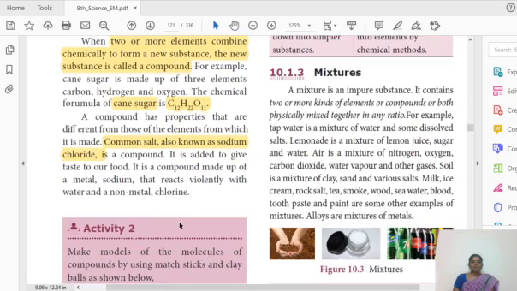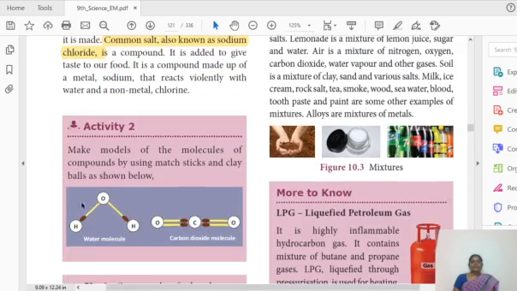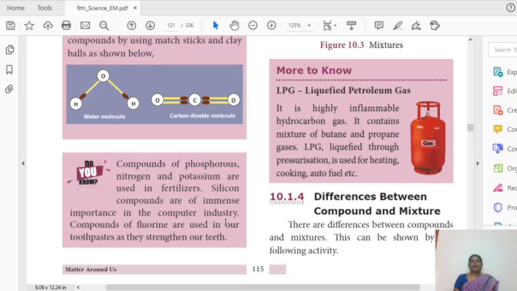Okay. So next, there is one activity you have to make yourself. They have given the water molecule structure and carbon dioxide. Carbon is in the center and you have to make it. Make it yourself at home as an activity. Okay. So next, the uses of compounds.